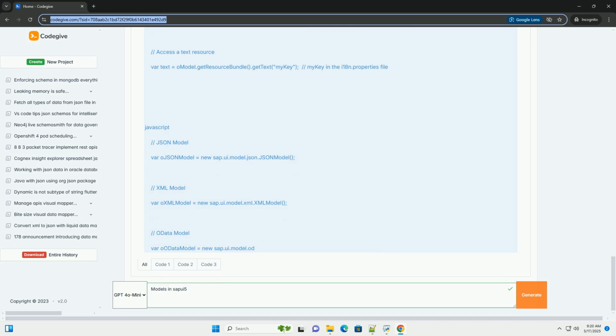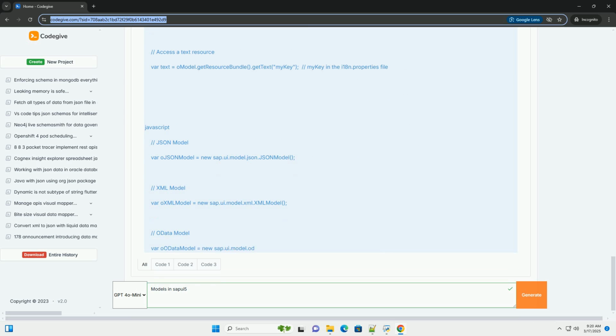6. Custom models: when to use custom models, implementing a custom model, data access and manipulation. 7. Best practices and performance considerations: model initialization, data binding strategies, data volume management. 8. Example application, a simple product catalog: structure of the application, model definition and usage, UI implementation, adding functionality.